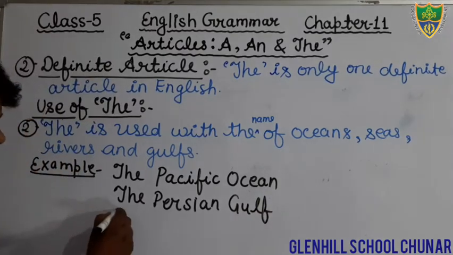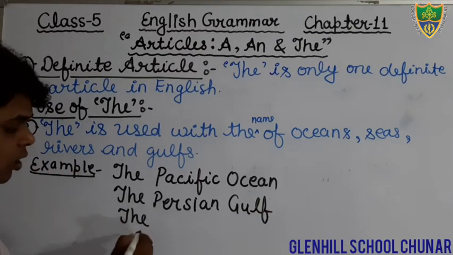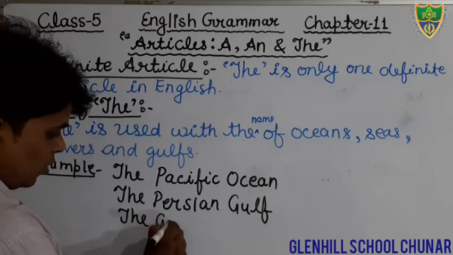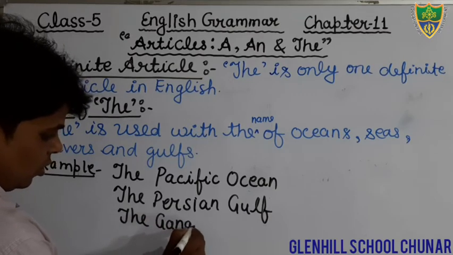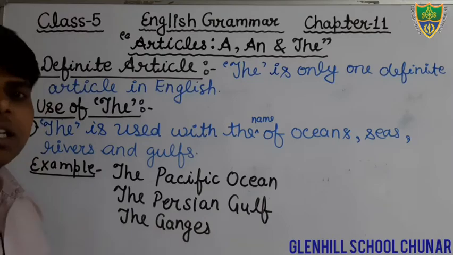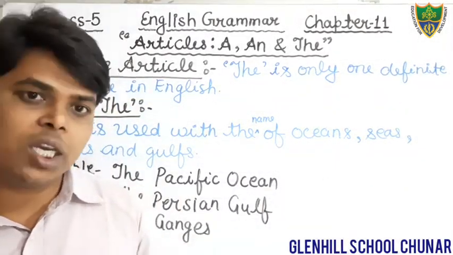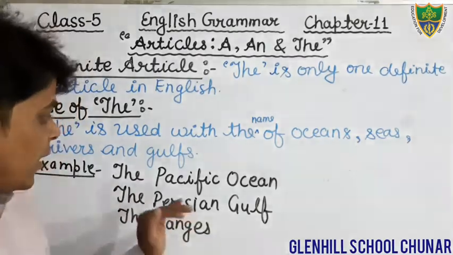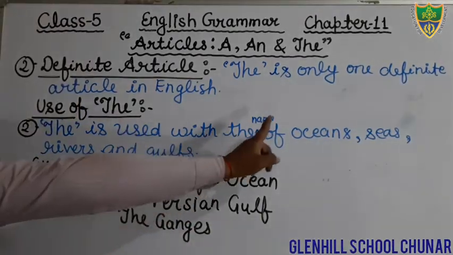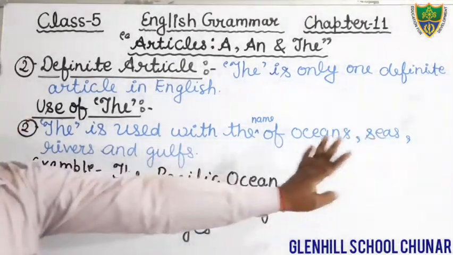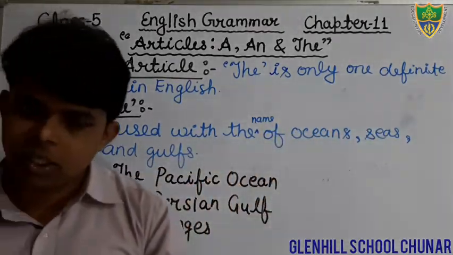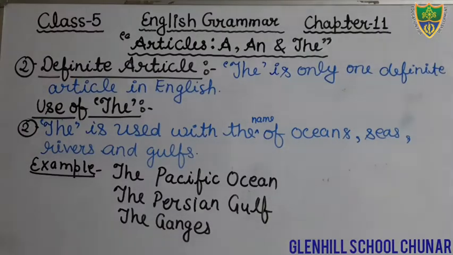And suppose that we are talking about a particular river, the Ganges, or you can say the Yamuna. Okay, we will use the article the before the name of oceans, seas, gulfs or rivers. Okay students, so just write down: the is used with the name of oceans, seas, rivers or gulfs.